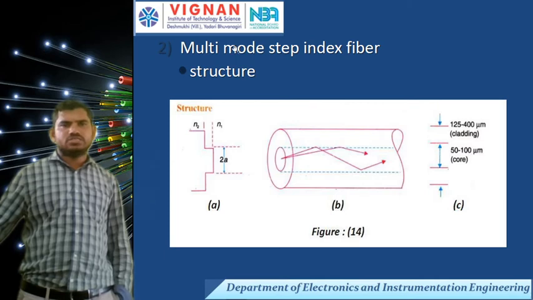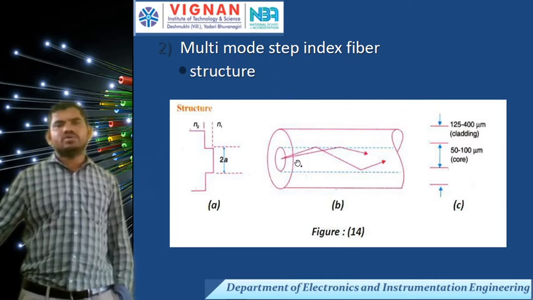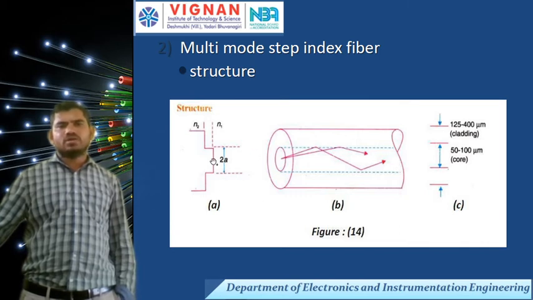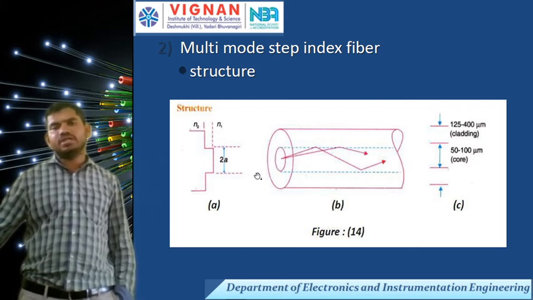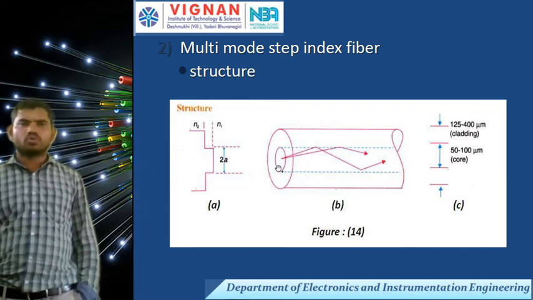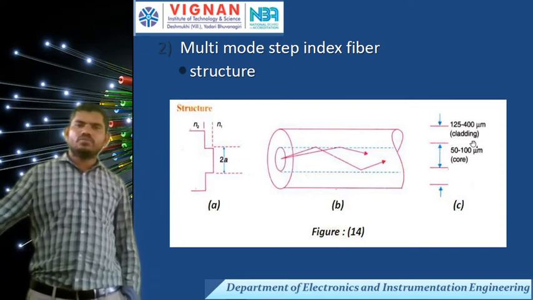Okay. Next, multi-mode step index fiber. In the multi-mode step index fiber, I am now transmitting two light rays. Here the core diameter is 2a. The core diameter is 50 to 100 micrometers, so the multi-mode step index fiber core is larger. And the cladding diameter is 125 to 400 micrometers.